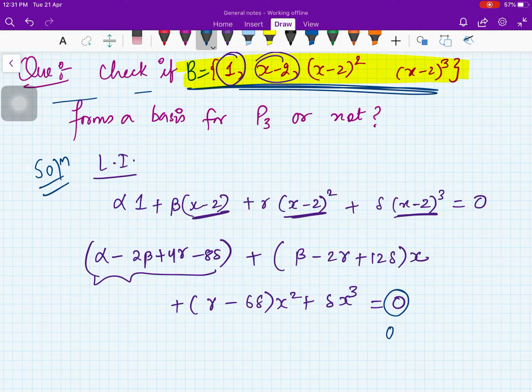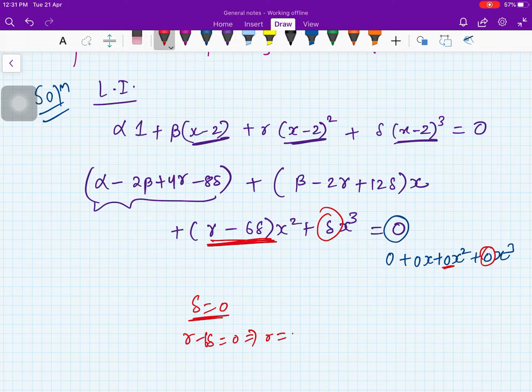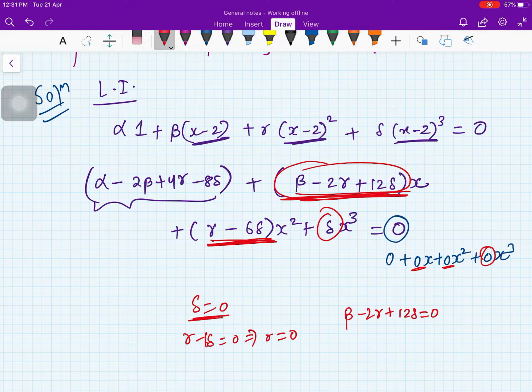Now you can write the right hand side as 0 plus 0x plus 0x square plus 0x cube. Now if you compare the coefficients, the first thing is delta equal to 0. Then you will get gamma minus 6 delta equal to 0, and that will imply gamma equal to 0. After that you will have beta minus 2 gamma plus 12 delta equal to 0. Already gamma and delta are 0, therefore beta is 0.